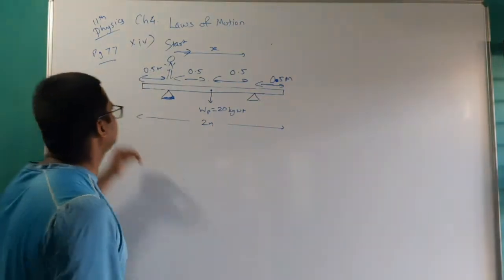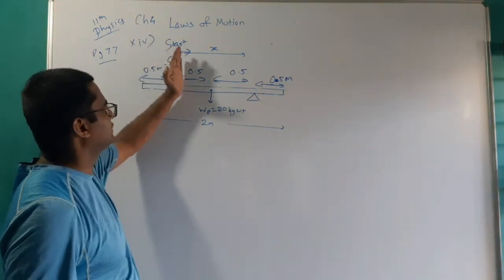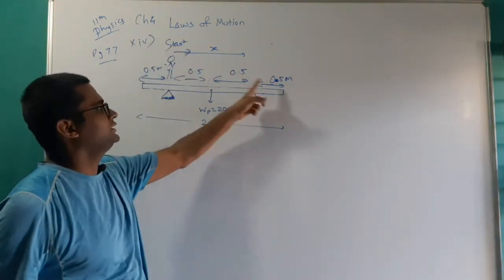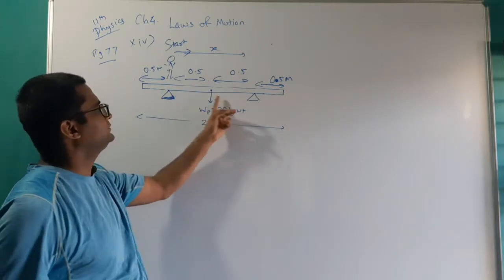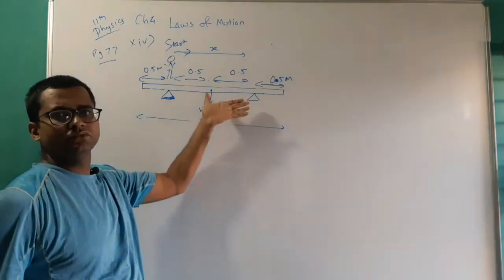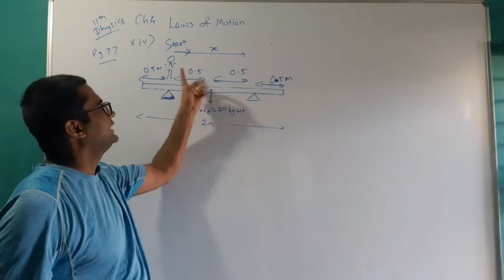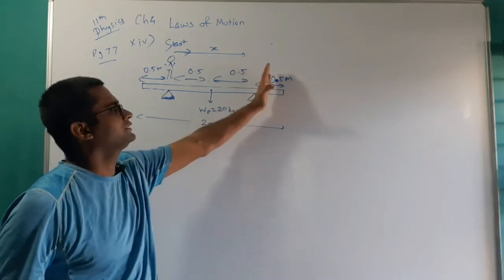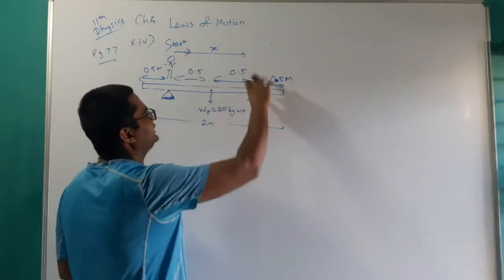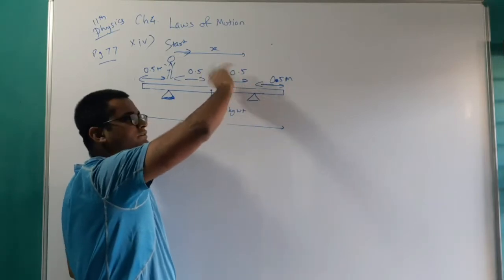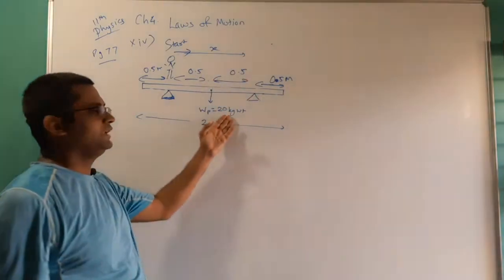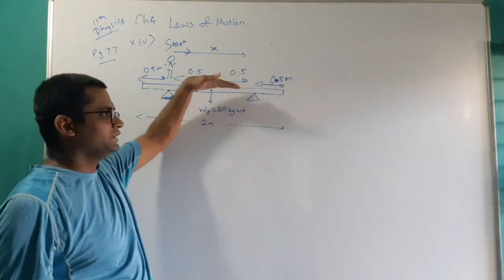Now what will happen? Look at the situation. This person is walking from this point to this point. During this part there is no possibility of toppling, but as this person crosses this particular knife, his weight will try to turn this plank, and the weight of the plank itself will try to keep it here.